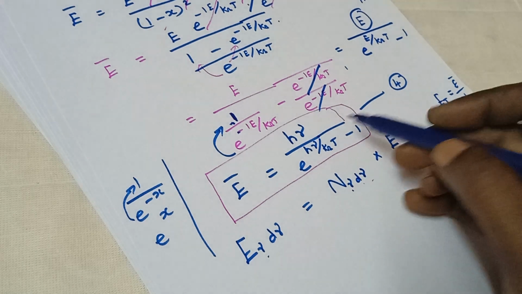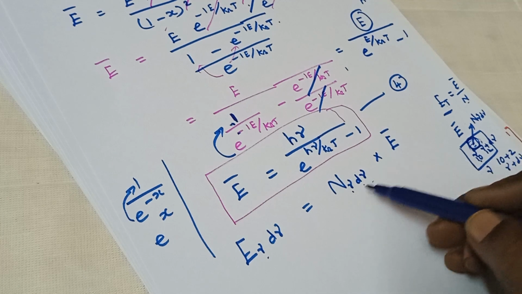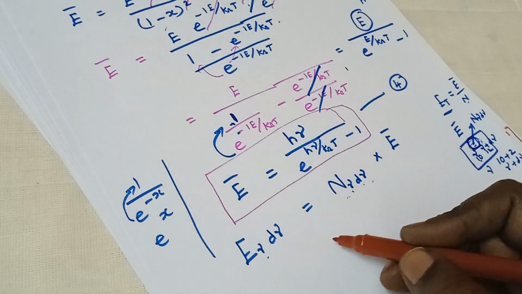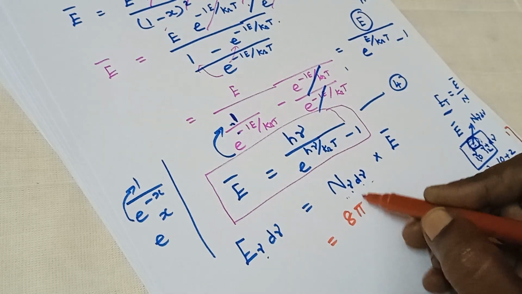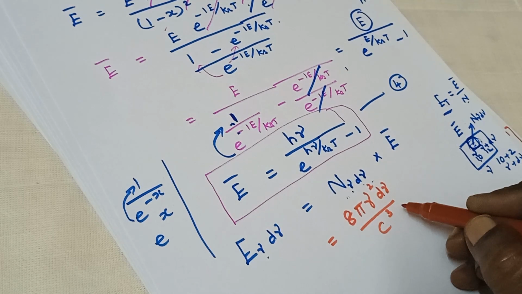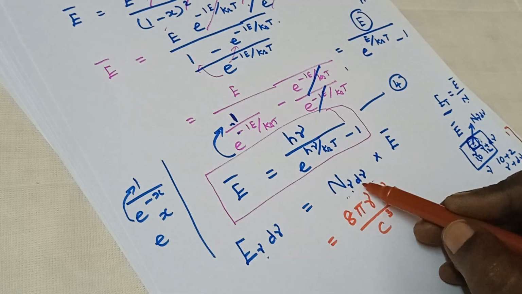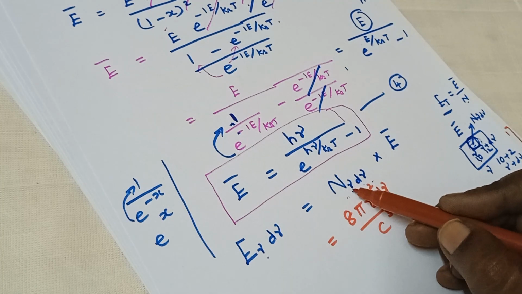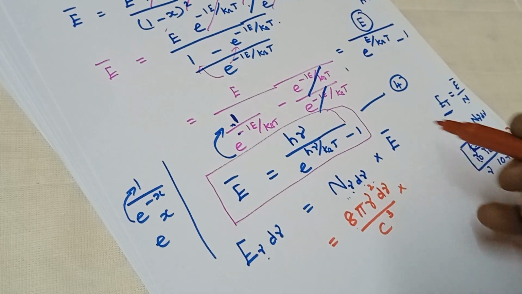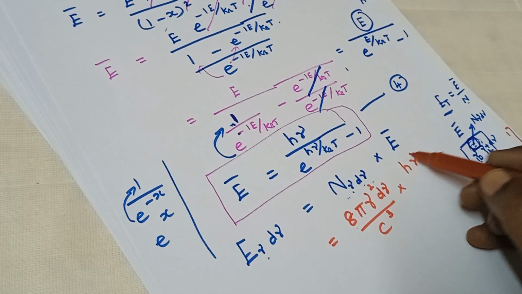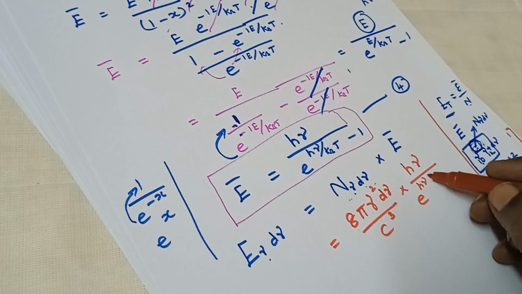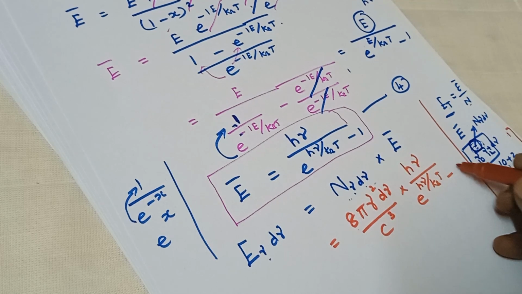So now substituting the average energy formula from equation 4, and n of ν dν has a value of 8π ν square dν divided by c cube. That is the number of oscillators per unit volume in the frequency range of ν and ν plus dν, and the average energy is hν divided by e power hν by kBT minus 1.